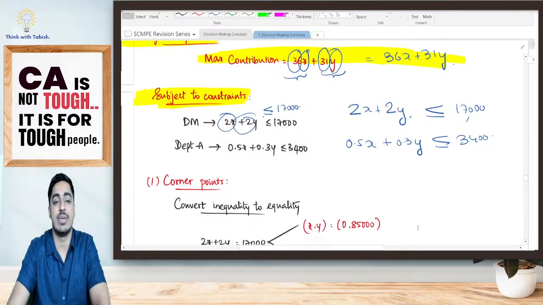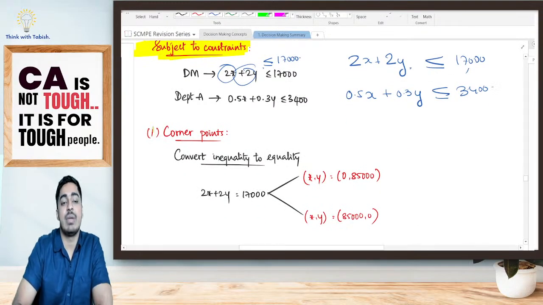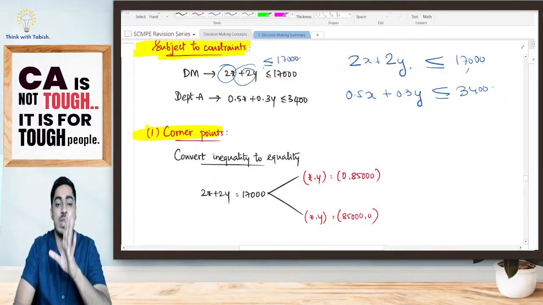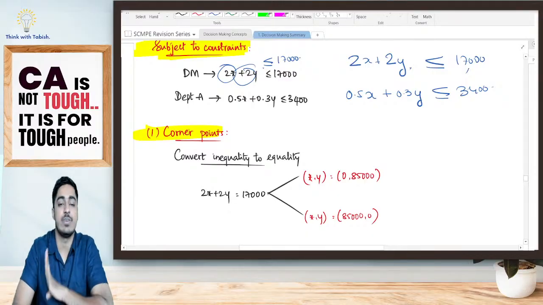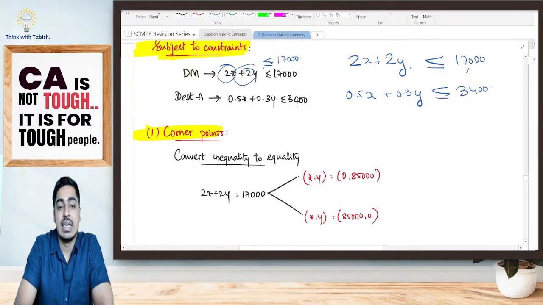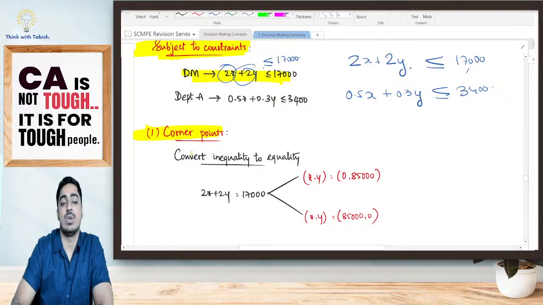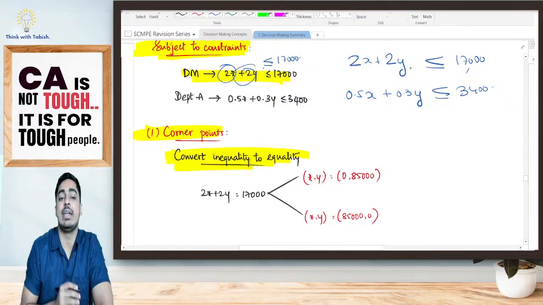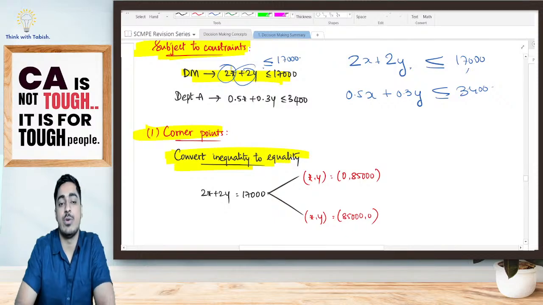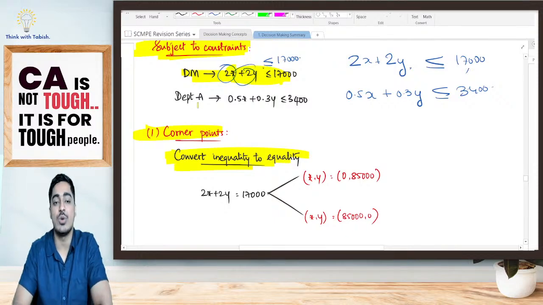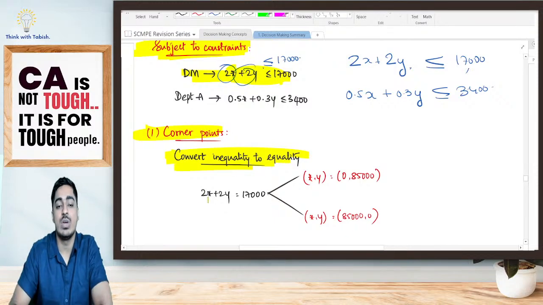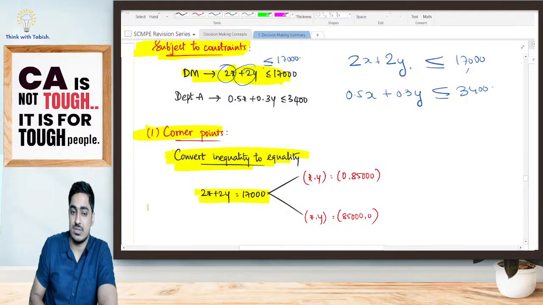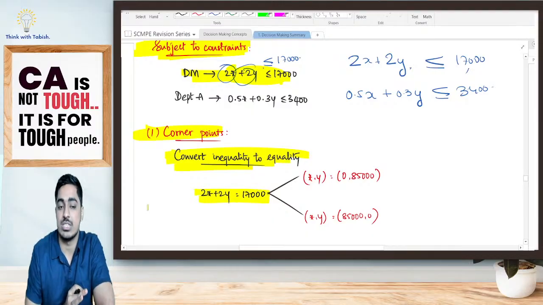Now, how do I solve them? I will solve them and get my corner points. How will I get my corner points, students? Two different ways are there. Firstly, I will convert my inequality into equality. I have 2x plus 2y less than or equal to 17,000. I will say 2x plus 2y is equal to 17,000. In that case, what corner points enter?